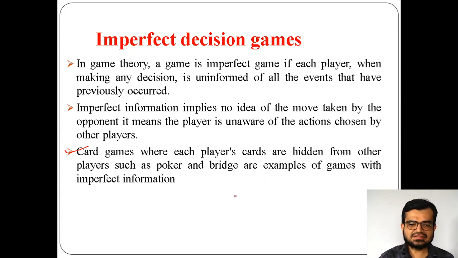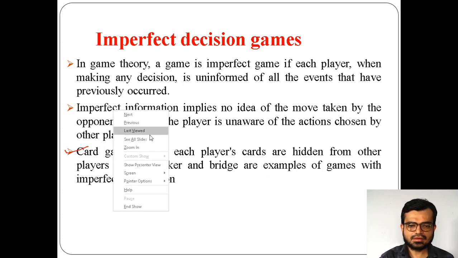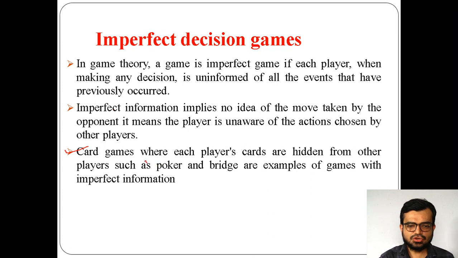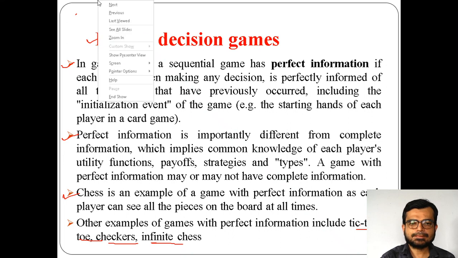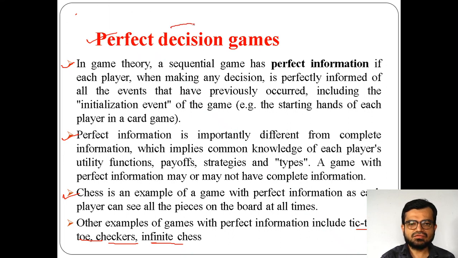You can take an example here. Poker and bridge are examples of games with imperfect information. See, imperfect decision games means imperfect information. Why is the term decision used here? Instead of perfect information games, why have we chosen perfect decision games?